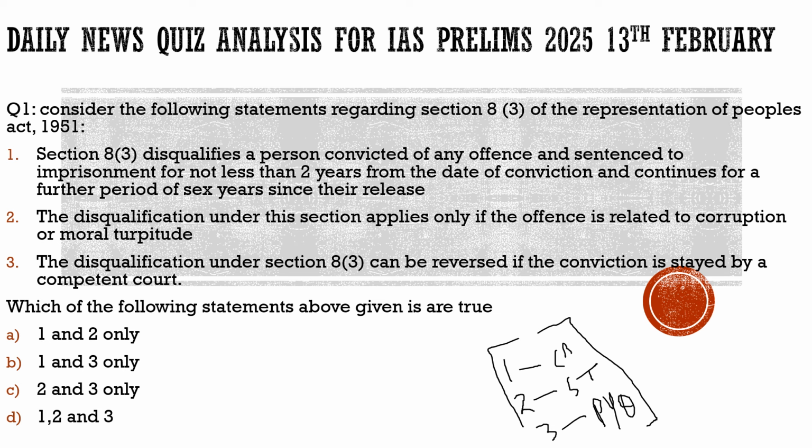Let us start with the first question. As we can see on the screen, the question is about Section 8 of the Representation of the People Act, 1951. You can ask me, sir, why have we brought this question? Actually, there was an article in the newspaper which talked about whether convicted persons should be allowed to contest elections. This was the topic of the article in the newspaper.